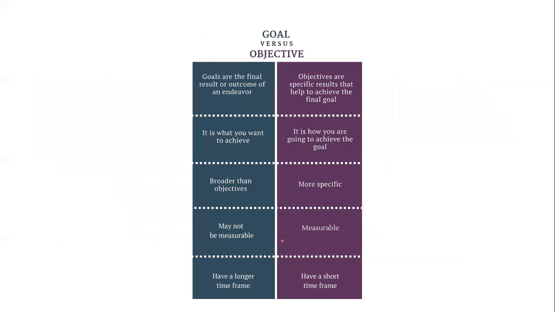So you can differentiate goals versus objectives. Goals are the final outcome, whereas objectives are something specific which helps to achieve the final goal. So first come the objectives and then the final goal. Goal is what you want to achieve, and objectives are how you are going to achieve it. Goals are broader than objectives, objectives are more specific. Goals may not be measurable, but objectives are measurable. Goals have a longer time frame, whereas objectives have a shorter time frame. You should know this very clearly, because a statement question can create a problem.